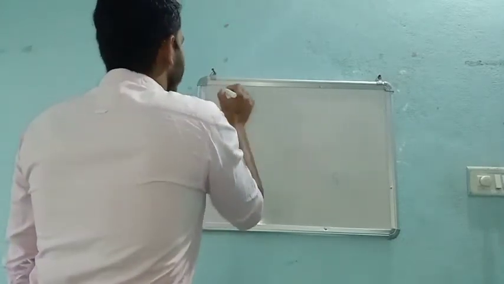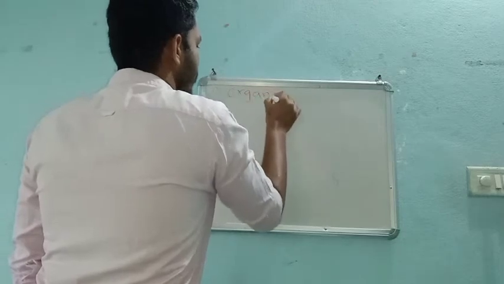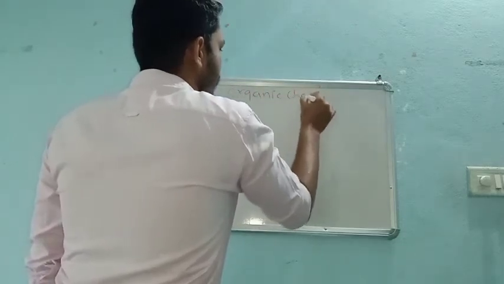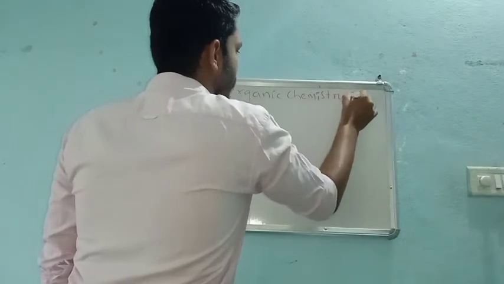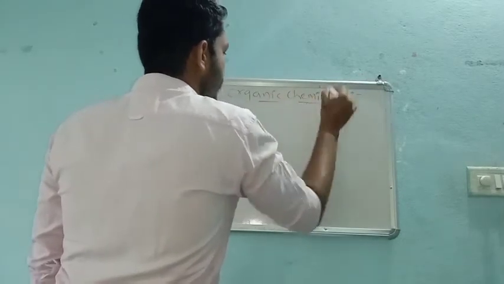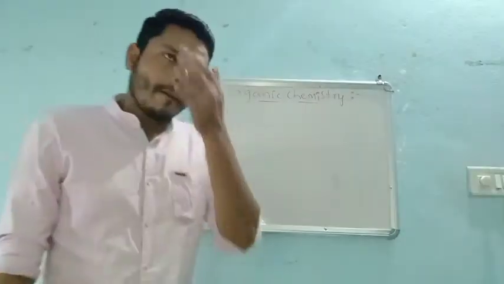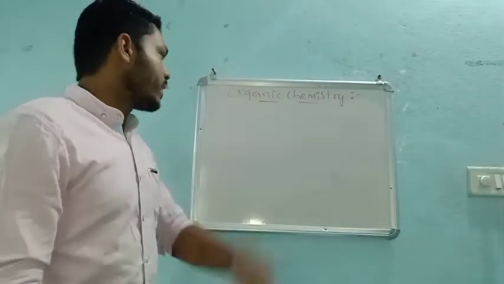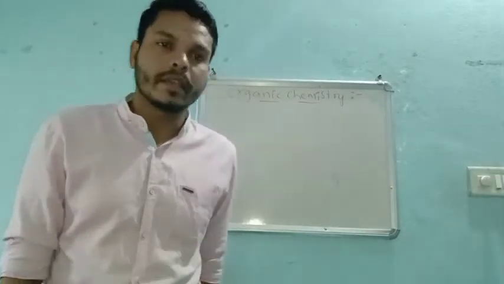Number one, you can take any branch, that means organic chemistry. So, we will see today the definition and all about these different branches of chemistry. This is the first branch we can say, organic chemistry, and we all know what is organic chemistry.